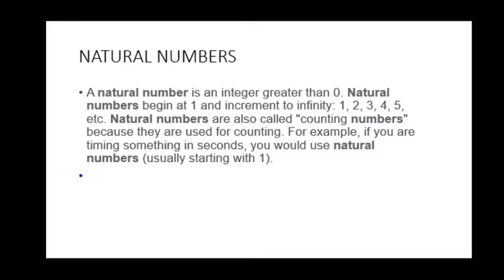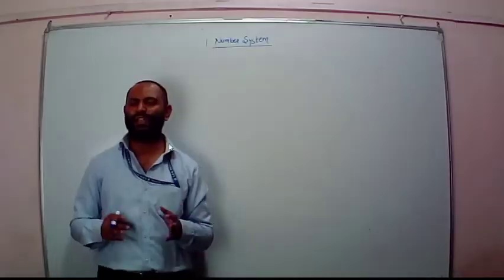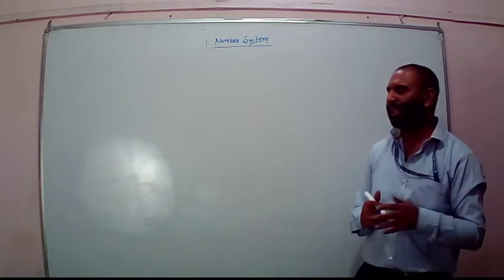The next slide says the first one is odd numbers. There is no specific definition required, but still, the definition says an integer that is not divisible by 2.